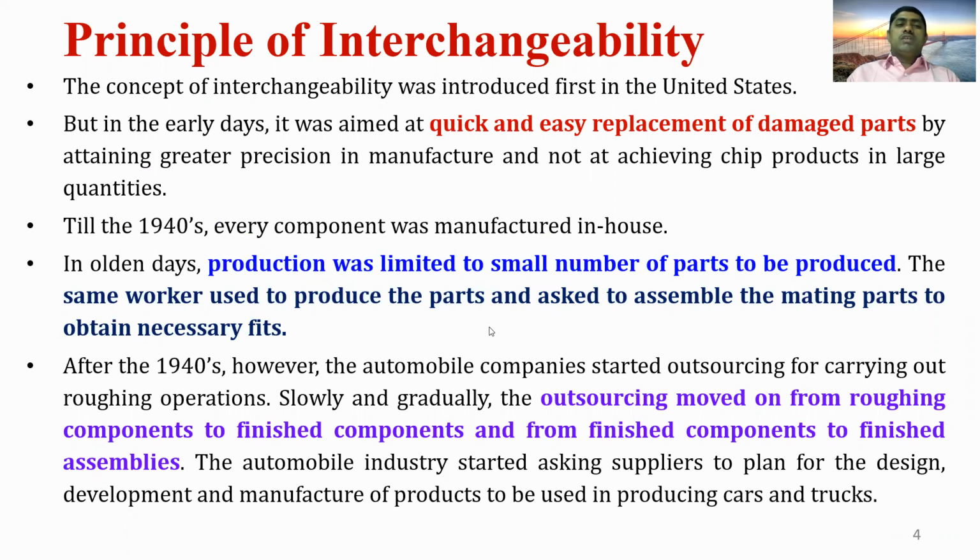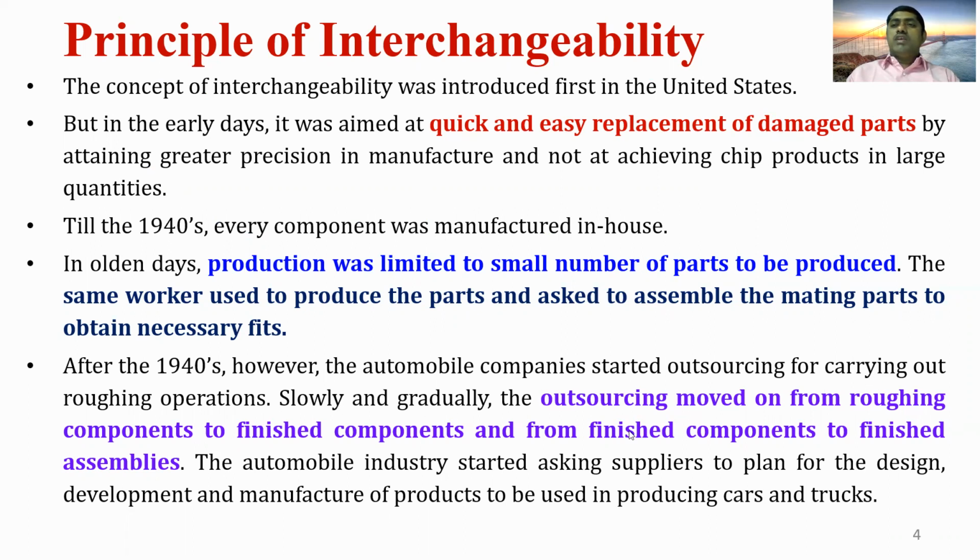In this, the same worker used to produce the parts and assemble the mating parts to obtain the necessary fit. For manufacturing a large number of components, it is not economical to produce both the mating parts using the same operator. After the 1940s, the automobile companies started outsourcing the roughing operations.